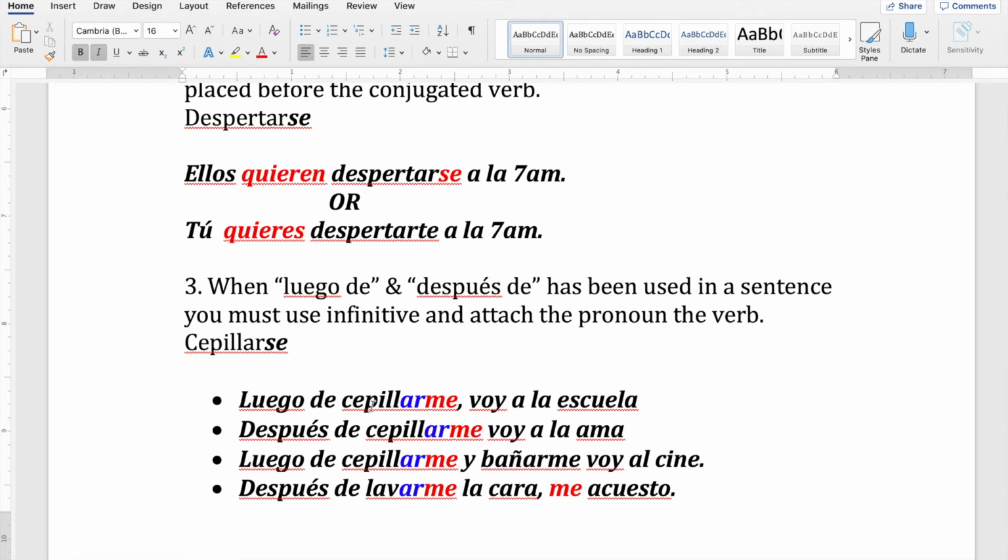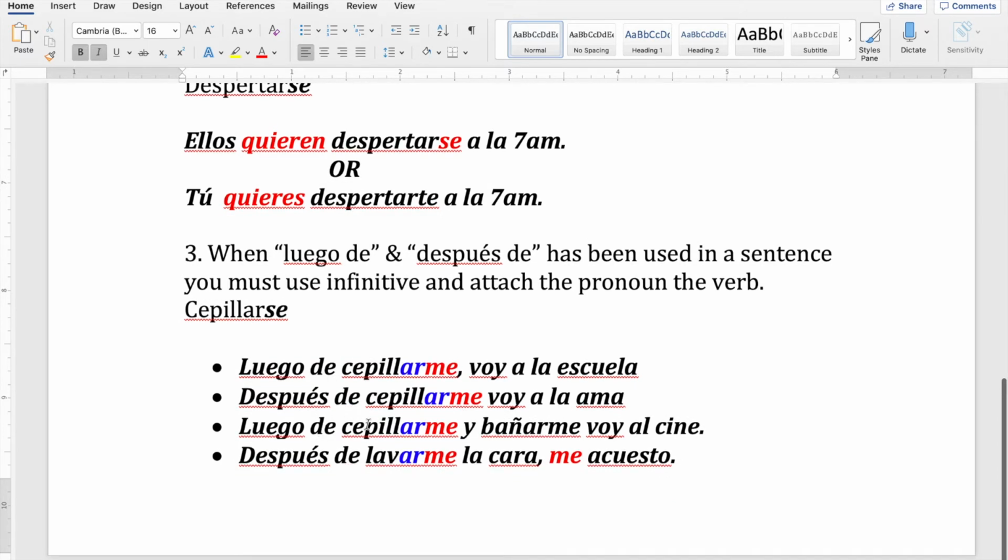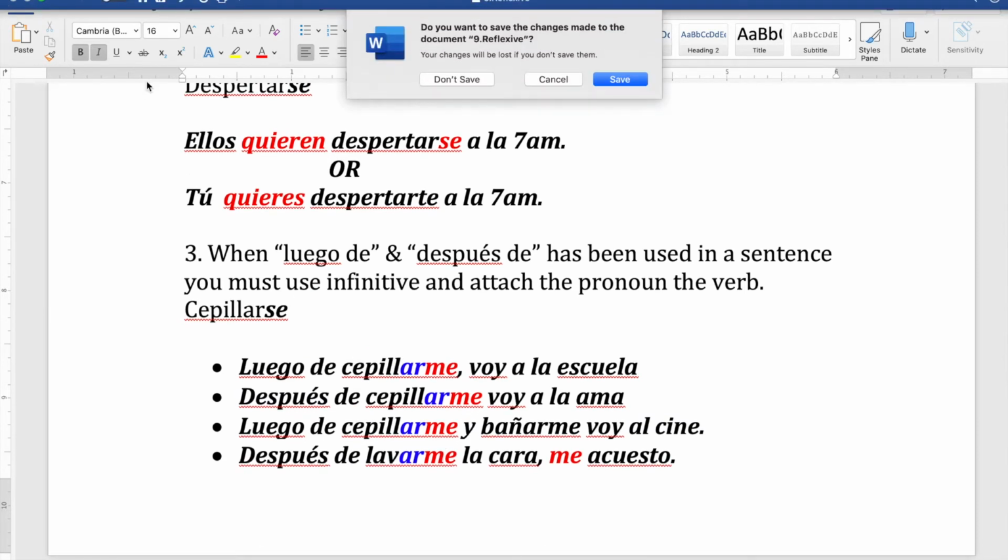And because you do not conjugate the reflexive verb, those pronouns must be attached to the verb, okay? To the reflexive verb. After the preposition de, you cannot conjugate it, but you must use the right reflexive pronoun.